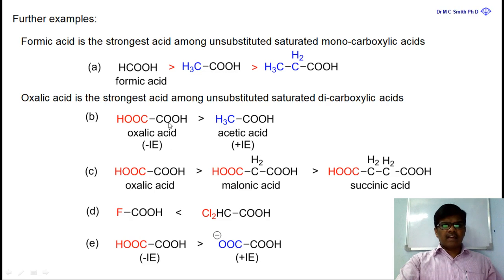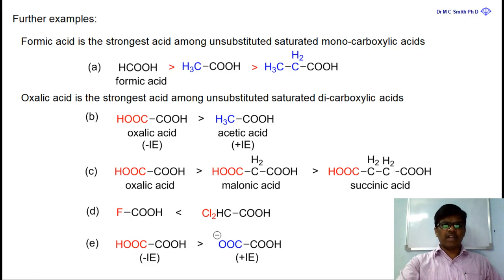Oxalic acid is a carboxylic acid. Just now we saw this. The carboxylic acid group is a negative inductive effect group, so the acid group attached to a negative inductive effect group is more acidic than the acid which is not attached to any group, or is attached to a positive inductive effect group, that is acetic acid. When you compare the acidity of oxalic acid and acetic acid, oxalic acid is the stronger acid.